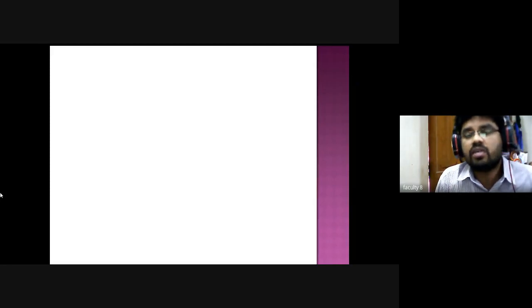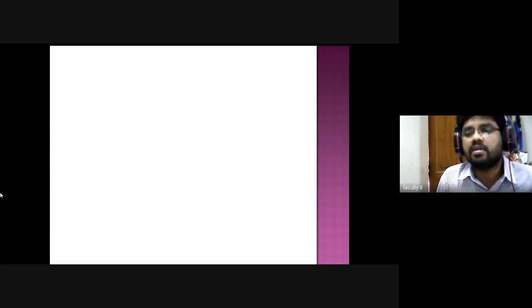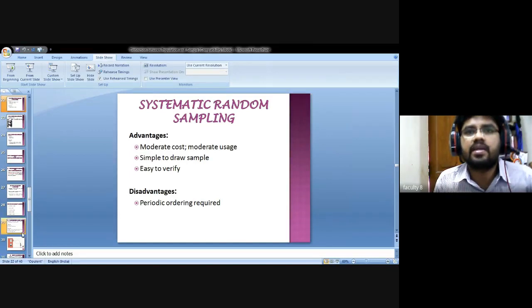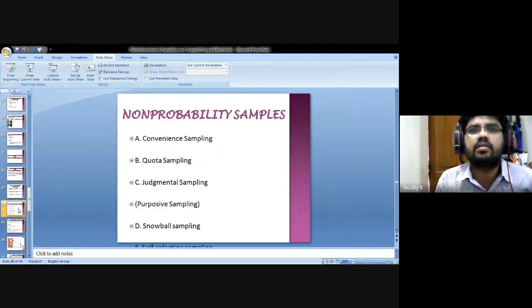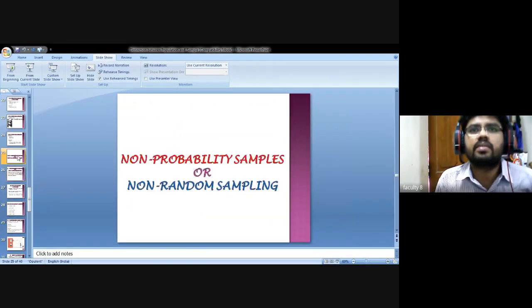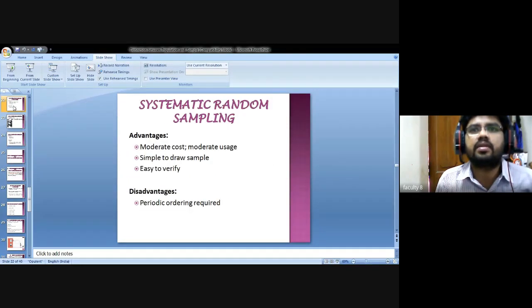See how we can select the systematic random sampling method. You can take a note. You can take the steps. There are some steps. Sometimes they will ask questions on this. So what are the procedures we need to follow when we are following the systematic random sampling method? First you can write: steps for systematic random sampling method.